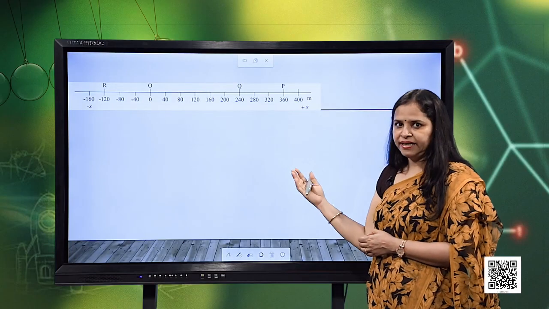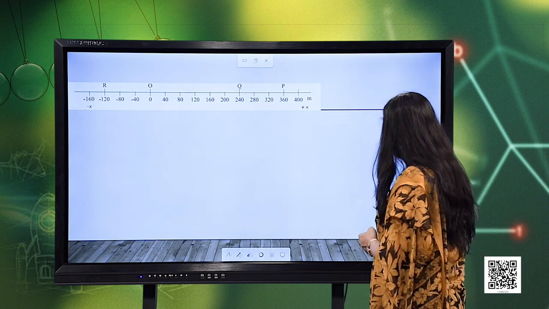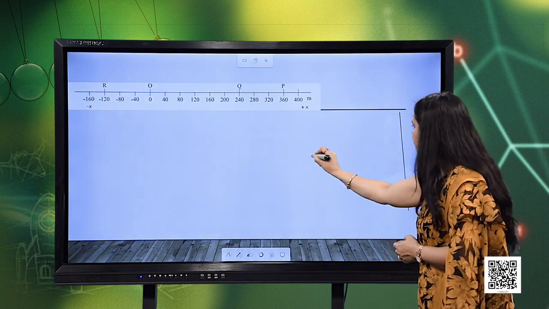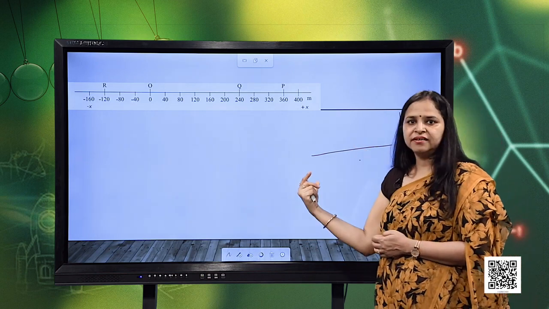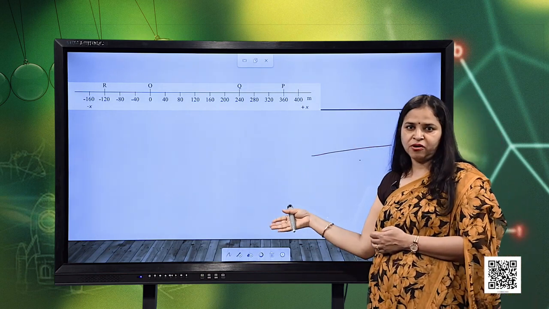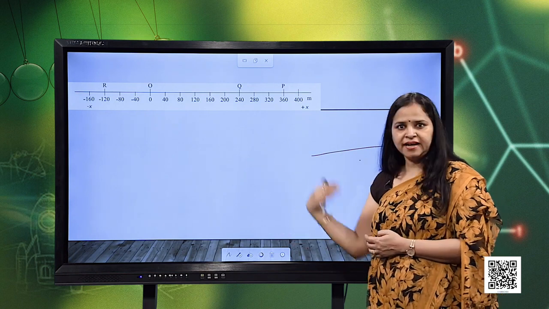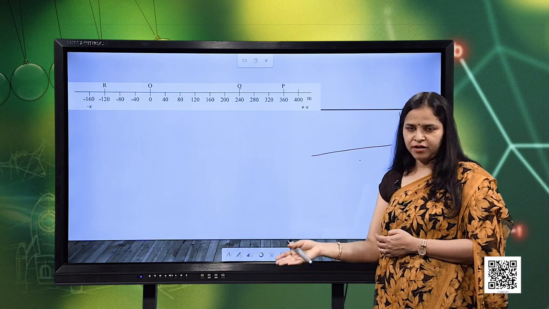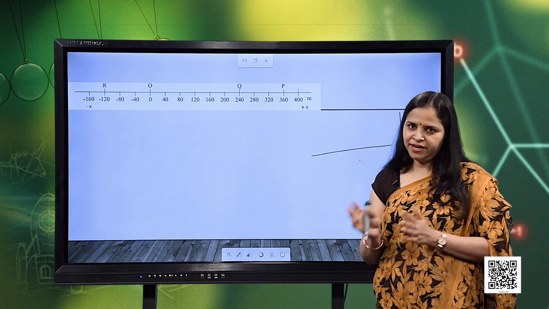It does not mean that the motion can be along x axis only, it can be along y axis also. It can be along z axis also, I mean to say outward or inward, with reference to this board. Also we can describe the motion in a straight line as right and left, or up and down, or inwards and outwards. So, it is all our choice what we consider.